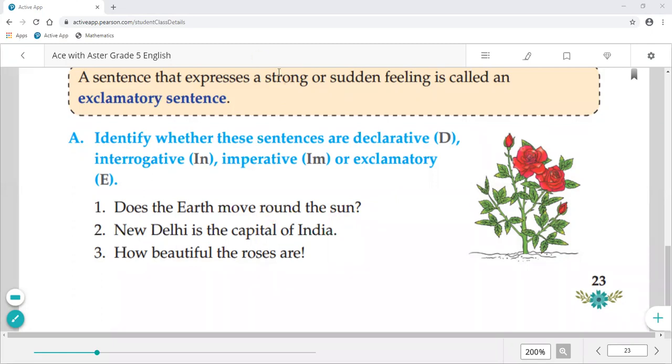D is a capital letter, right? Now we have a punctuation mark, which is a question mark. So this is an interrogative sentence. So we need to write over here I. Okay. New Delhi is the capital of India.